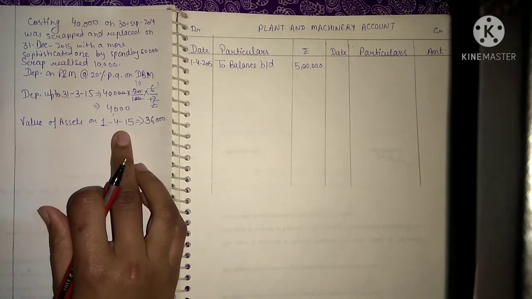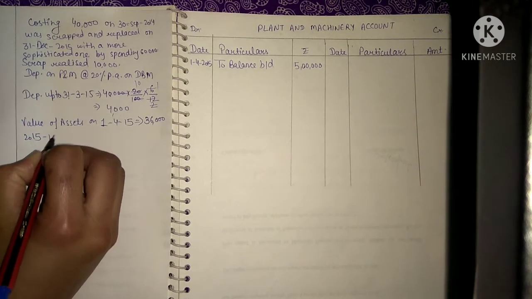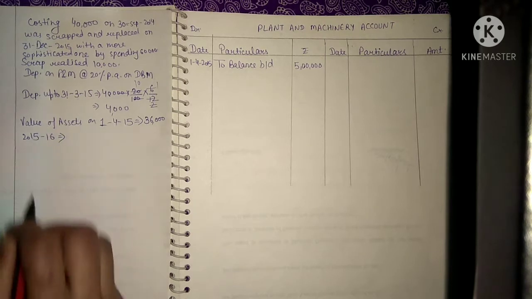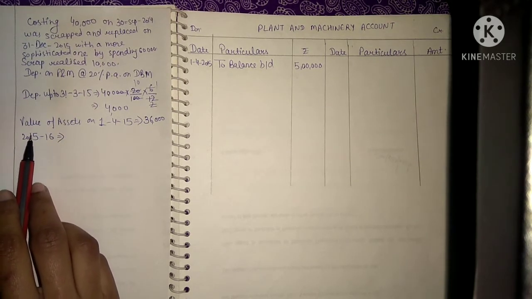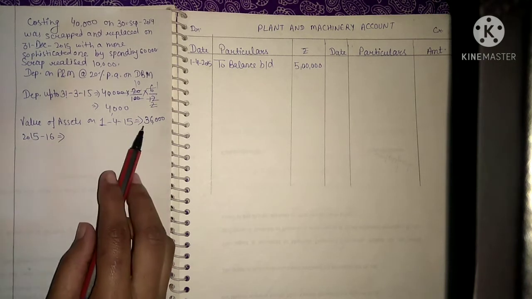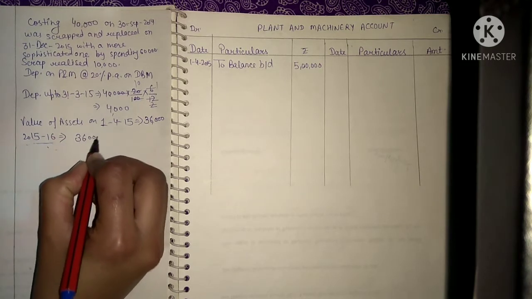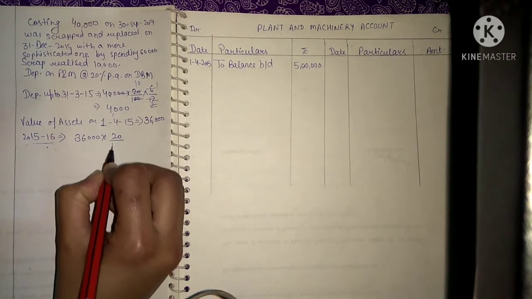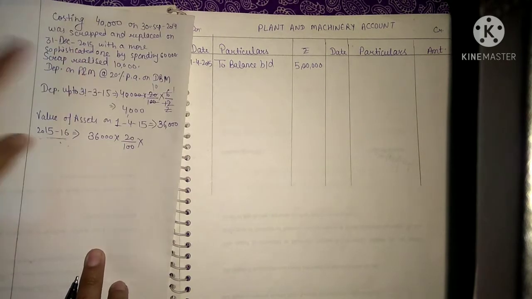Now we will find out the depreciation for the year 2015-16. We are preparing our plant and machinery account for the time period 2015 to 16. So depreciation for this year will be 36,000 into 20% into this machinery was sold on 31st December 2015.